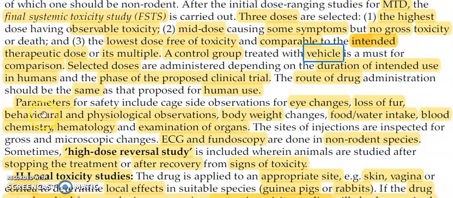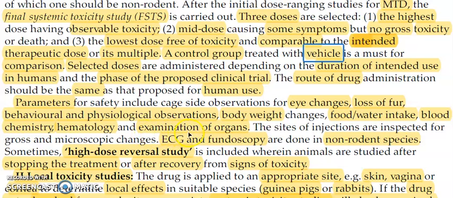So what are the parameters you are going to check here? You have to observe whether there are any eye changes, any loss of fur, any behavioral or physiological observations, any change in body weight, or whether the rodents or non-rodents are not taking food or water, any change in blood chemistry, or any change in hematology, right?